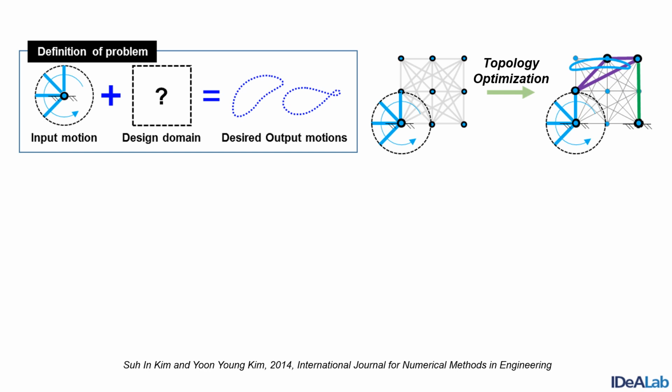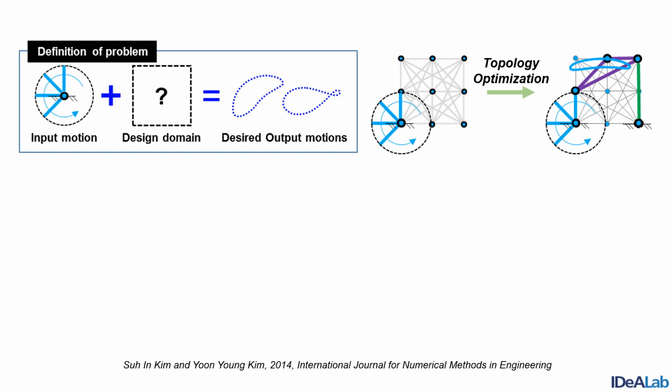Our novel suspension design method is based on what we call the mechanism topology optimization method, which was first established by our team in 2014. To give you some idea of our method, let us consider the design of two-dimensional linkage mechanisms that generate the desired output motions at their end effectors.